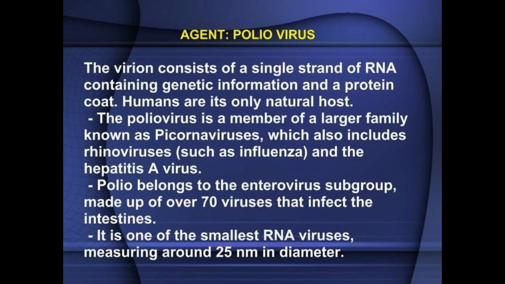The virion consists of a single strand of RNA containing genetic information and a protein code. Humans are its only natural host. The poliovirus is a member of a larger family known as picornaviruses, which also includes rhinoviruses, such as influenza, and the hepatitis A virus. Polio belongs to the enterovirus subgroup, made up of over 70 viruses that infect the intestines. It is one of the smallest RNA viruses, measuring around 25 nanometers in diameter.